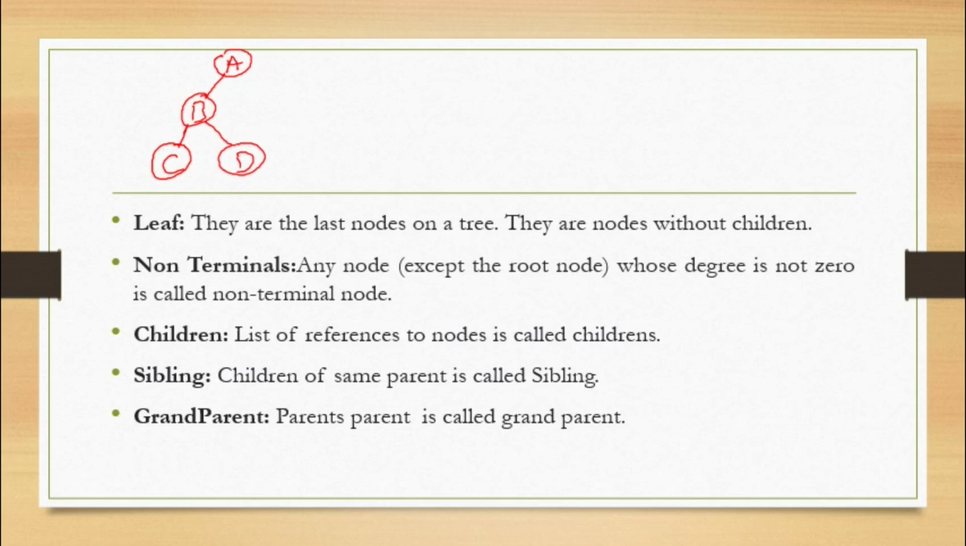Now here C and D are leaves. Why are they leaves? Because they don't have any child. No child. Then next one, non-terminals. Any node except the root node whose degree is not 0 is called a non-terminal node.